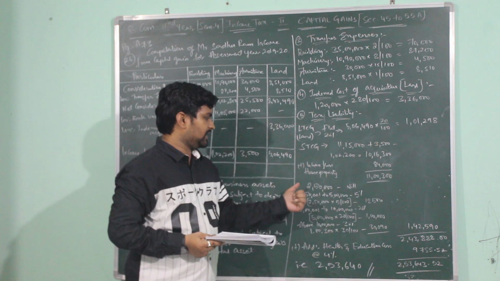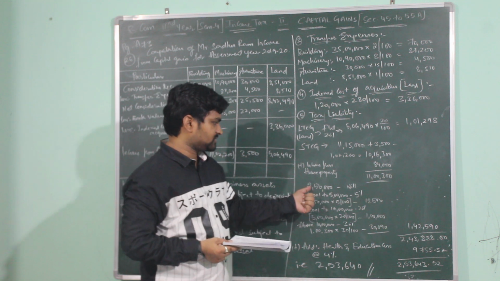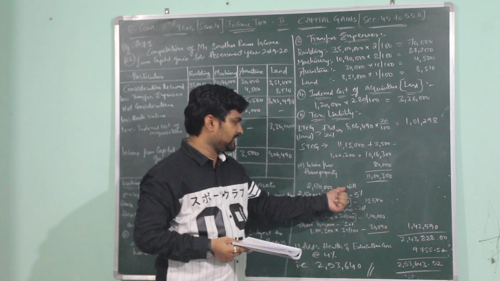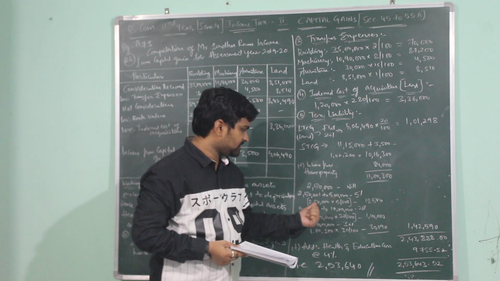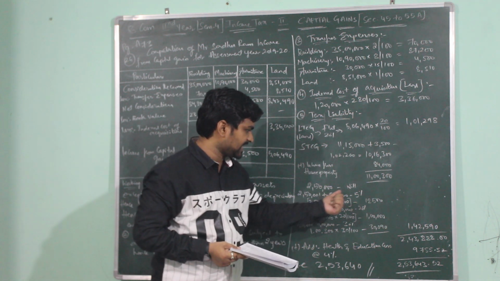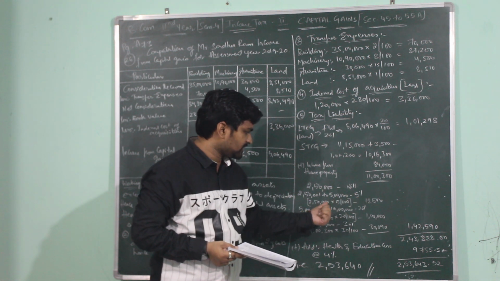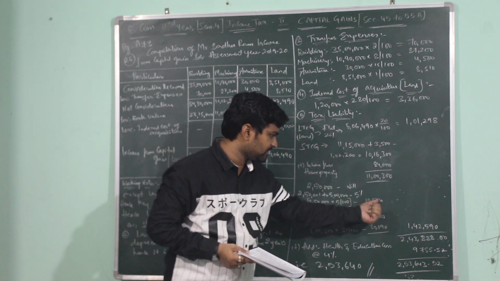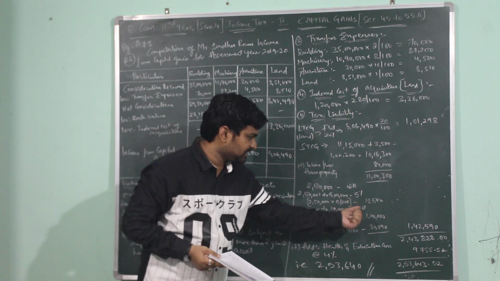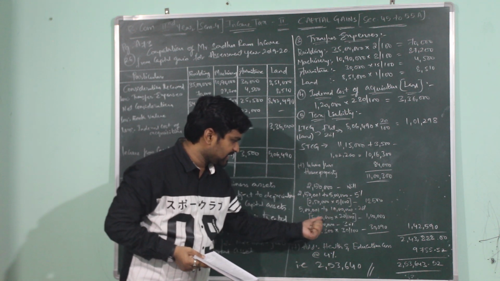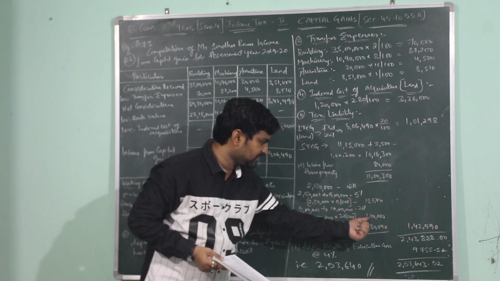So here is the calculation for his tax liability. For first 2,50,000 tax will be nil. Next slab will be from 2,50,001 to 5 lakhs, which works out to be 2,50,000 and this is taxed at 5%. 2,50,000 into 5 by 100 which is 12,500. Next slab will be 5 lakh 1 rupee to 10 lakhs. This will be taxed at 20% and the difference is 5 lakhs into 20 divided by 100 which is 1 lakh.